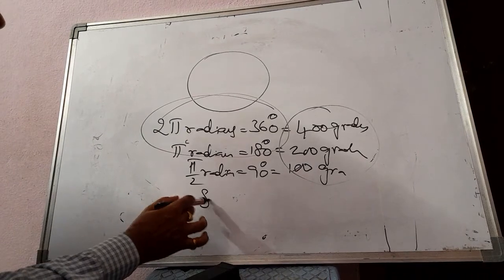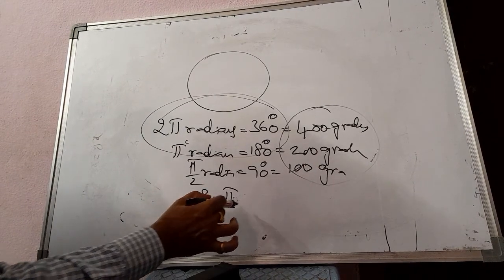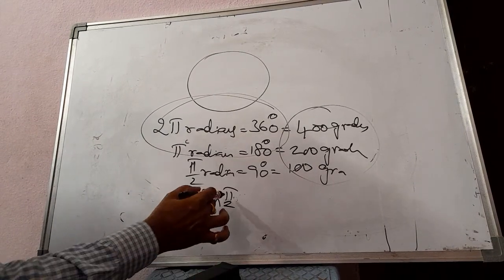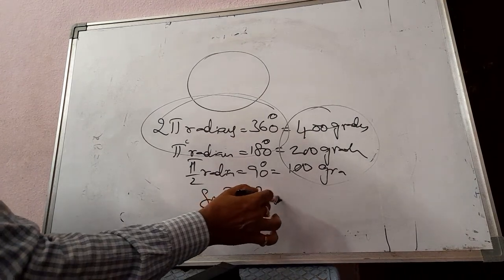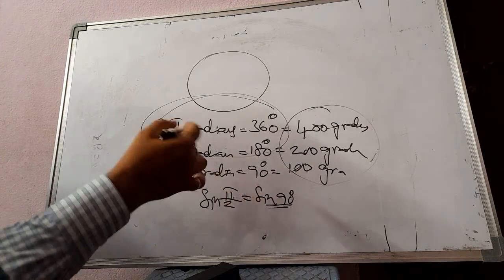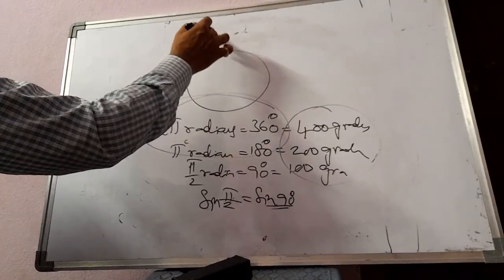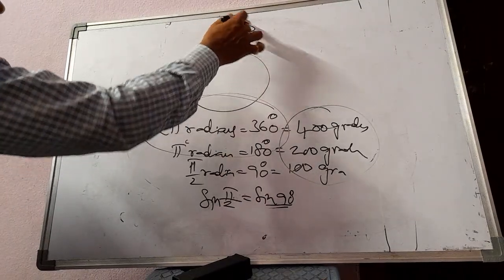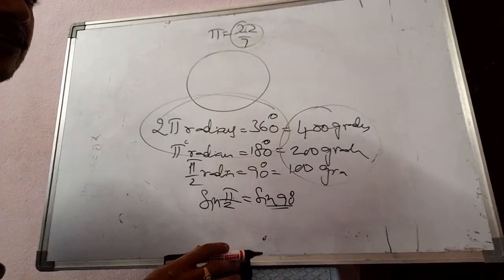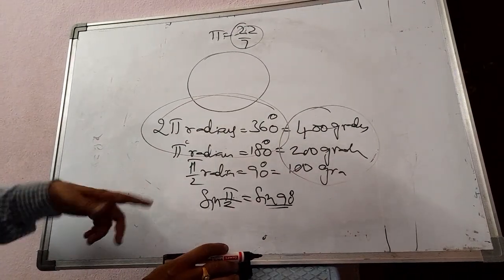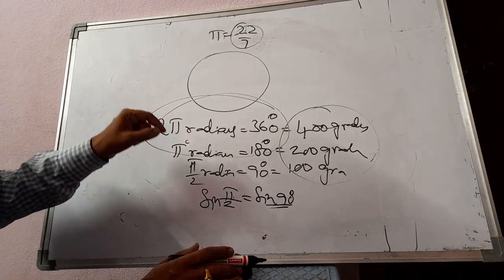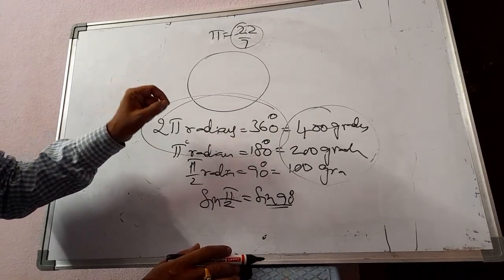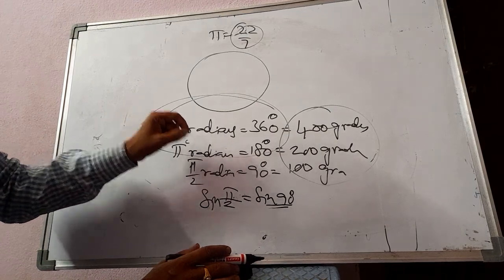Generally, when people get sin pi by 2 in the exam, they get confused about what this is. Pi by 2 is nothing but 90 degrees, so it is sin 90 degrees. In your lower classes you learned pi means 22 by 7. Yes, that is there, but that is different. Here it is the same pi, but when we use it for an angle, we treat it as 180 degrees.